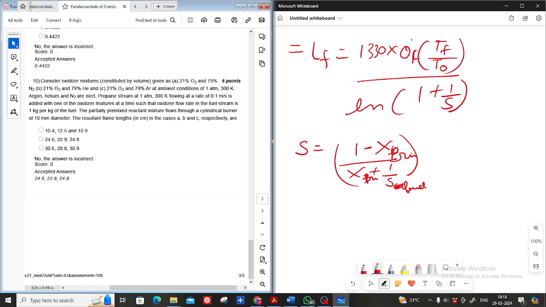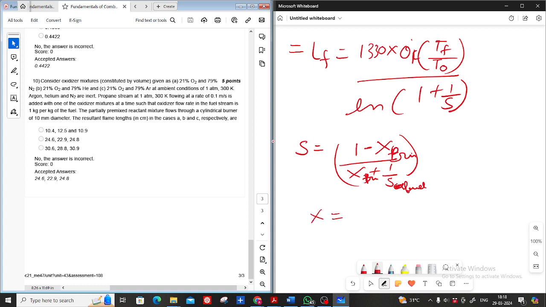No. See, this is the definition. Please listen to me. The mass fraction of primary air is the mass flow rate of air present in the fuel upon the mass flow rate of stoichiometric air required. So now you calculate X.